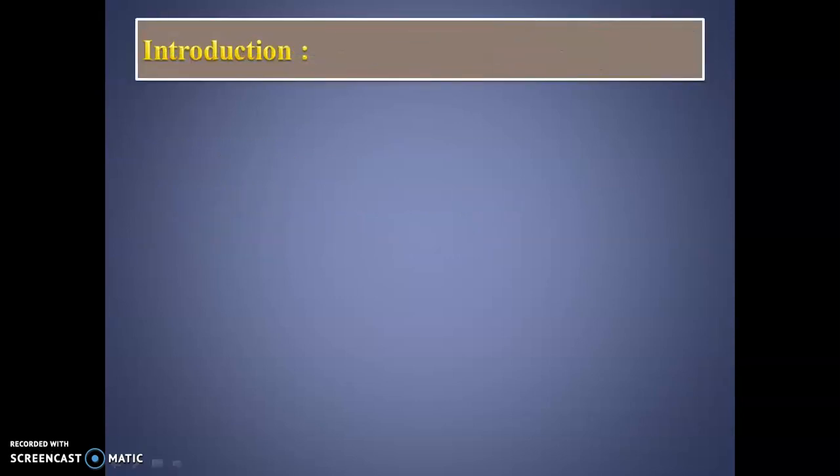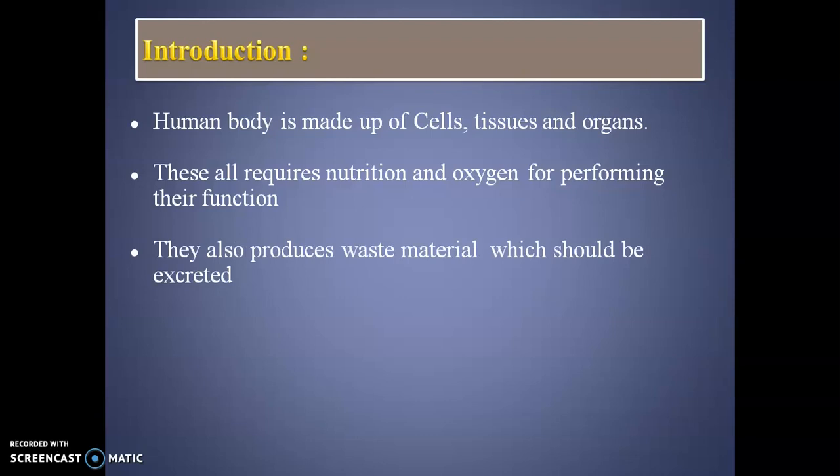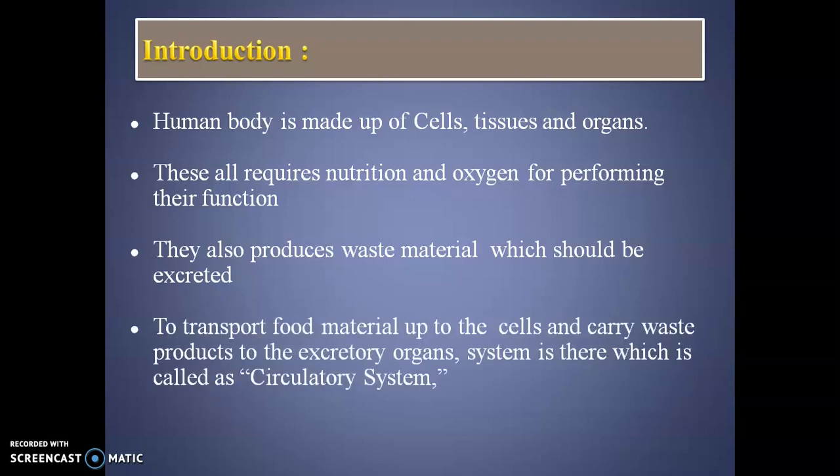First of all, introduction. As all of us know, the human body is made up of cells, tissues and organs. These all require nutrition and oxygen for performing their function. Simultaneously, they also produce waste material which should be excreted from the body. So, to transport food material up to the cells and carry waste products to the excretory organs, a system is there which is called the circulatory system.